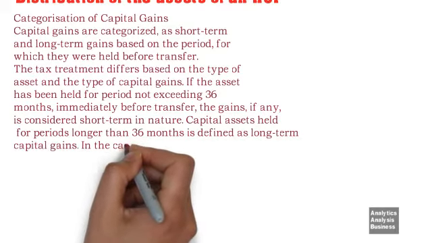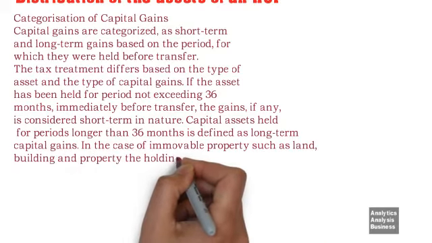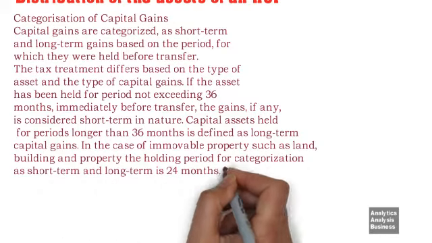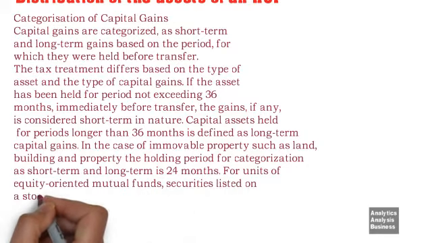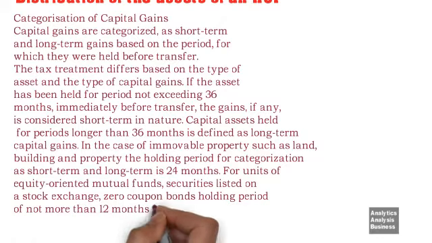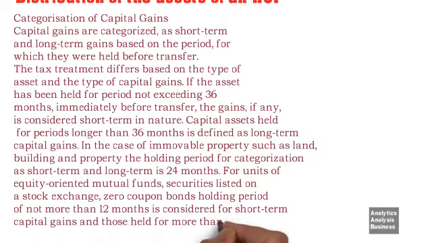In the case of immovable property such as land, building and property, the holding period for categorization as short-term and long-term is 24 months. For units of equity-oriented mutual funds, securities listed on a stock exchange, zero-coupon bonds, a holding period of not more than 12 months is considered for short-term capital gains and those held for more than 12 months is considered long-term capital gains.